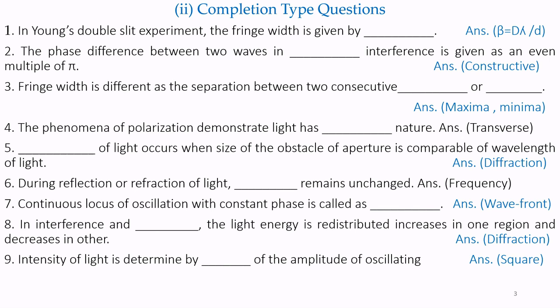Next question. Intensity of light is determined by dash of the amplitude of oscillations. That is, intensity is determined by the square of the amplitude. That is, I is proportional to A square.